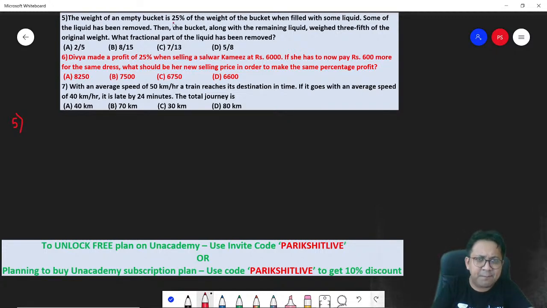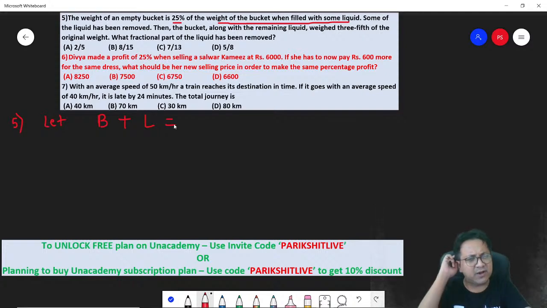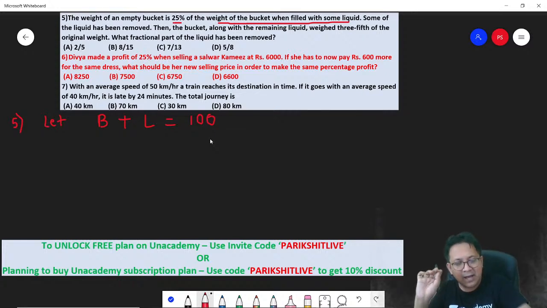So let us say the bucket plus liquid be some number. Whatever number you want, you assume. So let the bucket filled with the liquid be 100 grams. I'm assuming 100 because 100 is the easiest number to calculate.